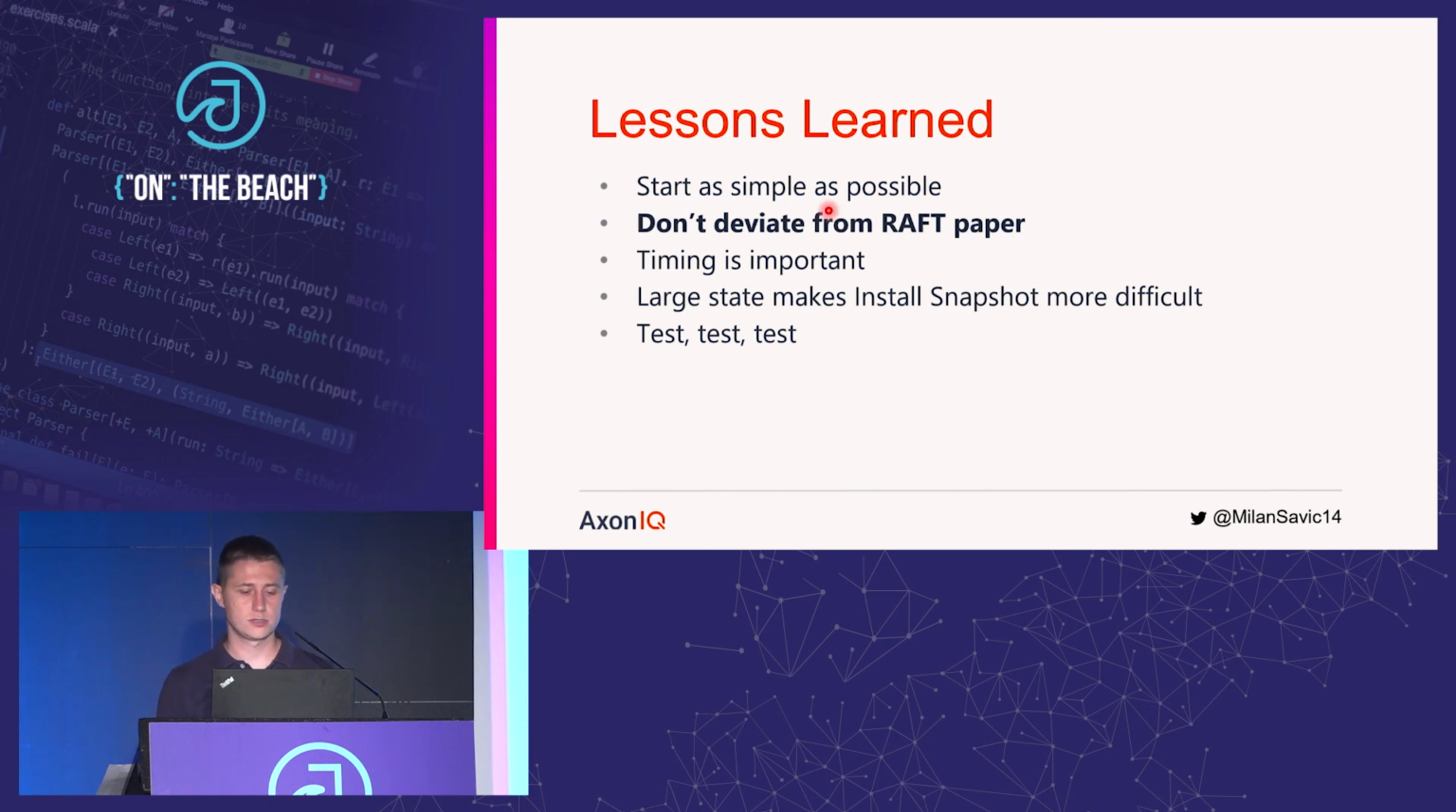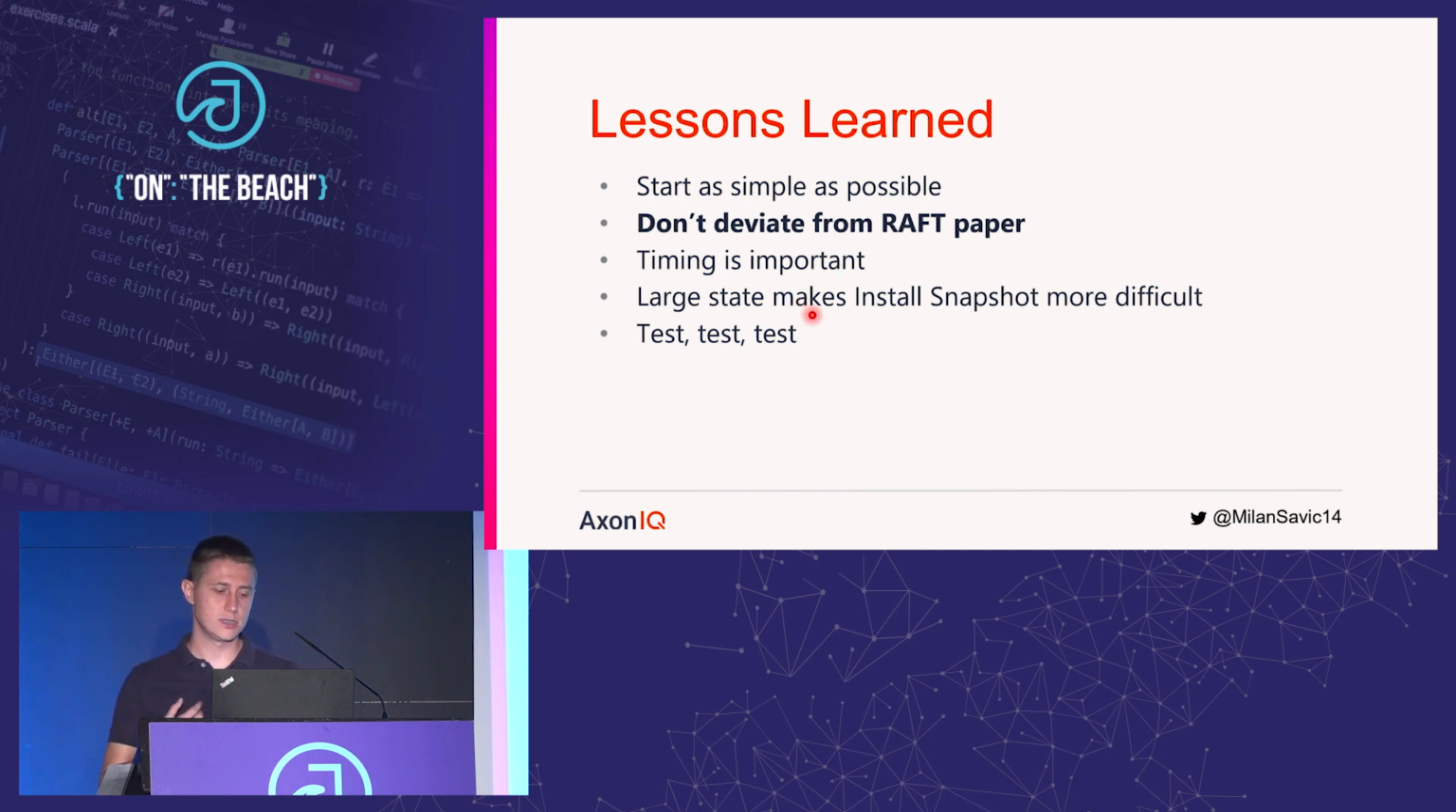The most important one is do not deviate from the Raft paper. If you start inventing your own rules, if you start cutting corners, and probably you're going to be tempted while implementing Raft, please don't do it because you're opening a Pandora's box and who knows what corner cases you just introduced. Timing is really, really important. Figuring out your minimum election timeouts, figuring out your heartbeat rate is pretty important because it is affecting your cluster availability.